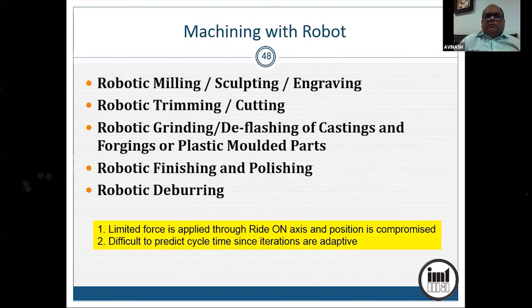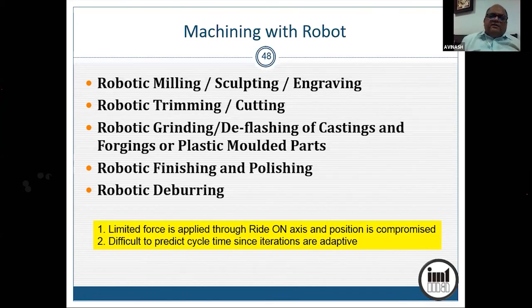Now, talking of applications where robots are used for machining, you can use them for robotic milling, sculpting, engraving, trimming, cutting. In plastic parts, sometimes you have the gates clinging around. So you have to have de-gating. With a chisel, you break those gates and risers. So that can be done by a robo. You can have grinding with robo, and you can have sanding, you can have deflashing, forging, and even finishing and polishing, and robotic deburring, removing the burrs from the sharp corners.